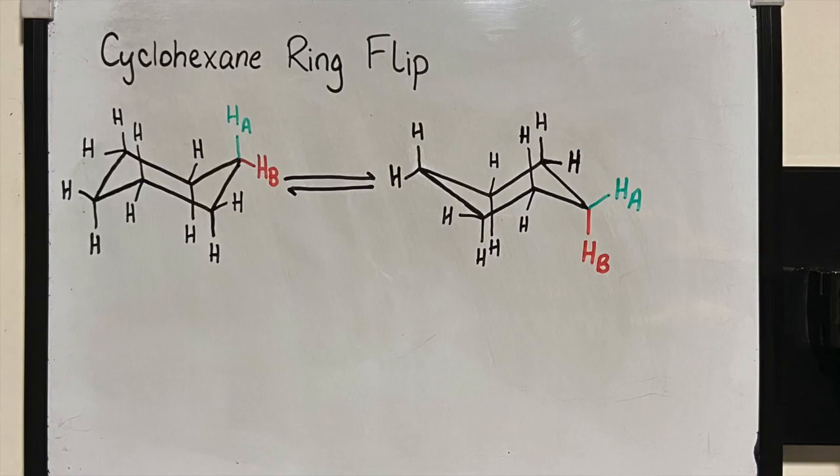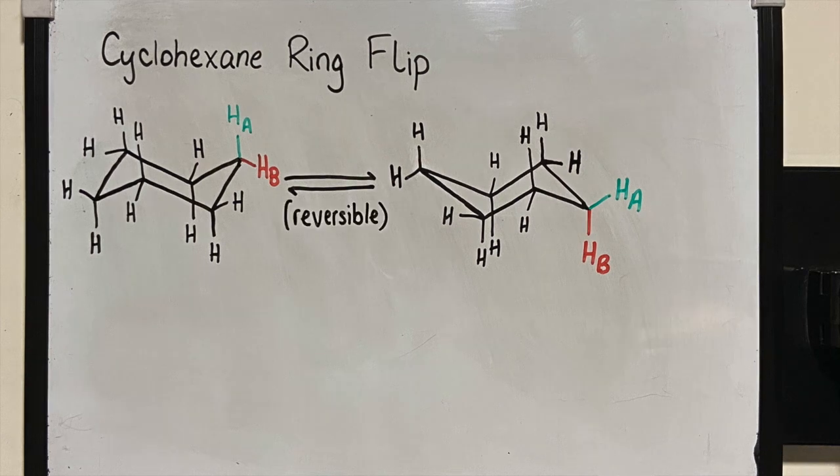Another point to recognize regarding cyclohexane is its ability to undergo ring flips. This involves axial substituents becoming equatorial, and equatorial substituents becoming axial. For example, in this cyclohexane chair structure, if we have an axial hydrogen labelled HA and an equatorial hydrogen labelled HB, a ring flip produces a structure where HB is now axial and HA is now equatorial. Note, the equilibrium arrow between the two structures represents the fact that ring flipping is a reversible process.